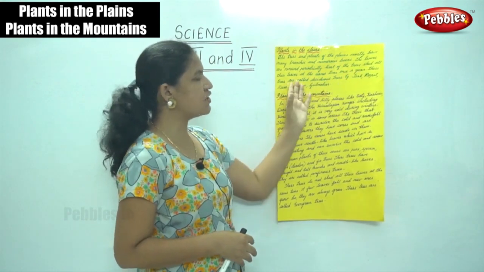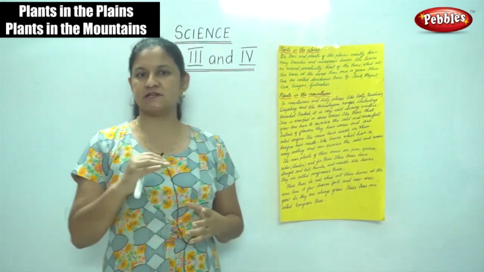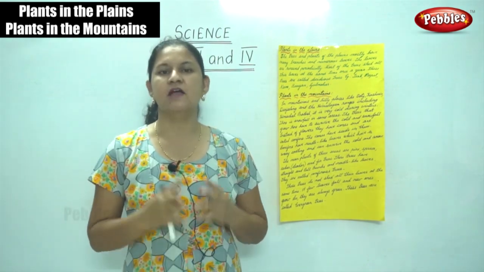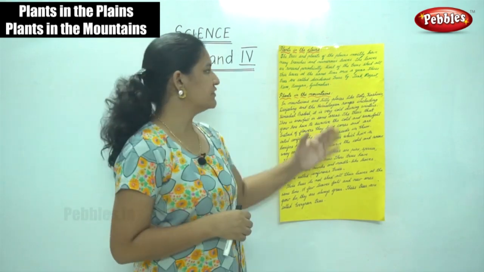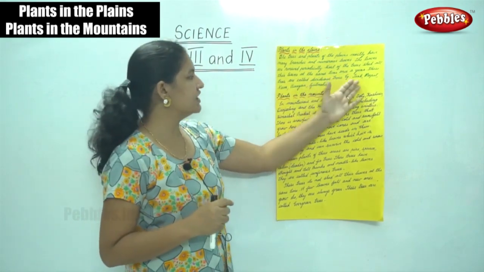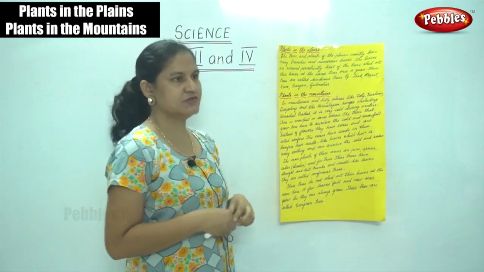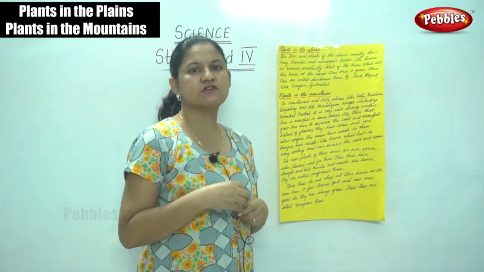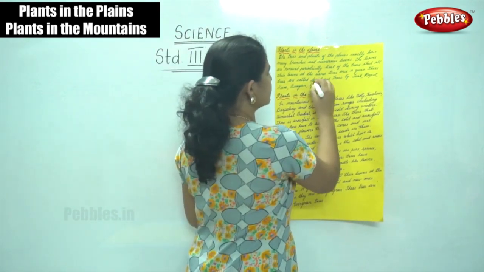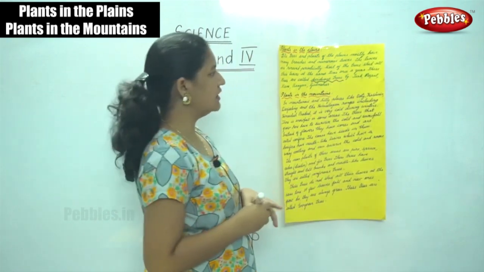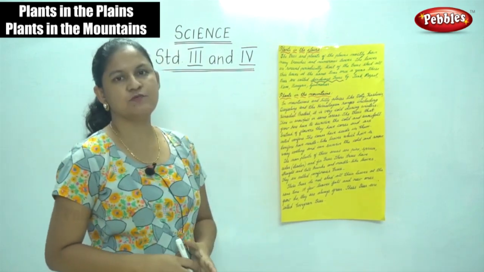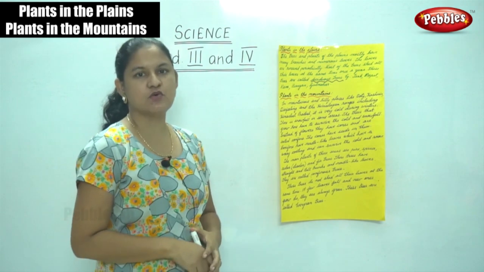Most of the trees shed all the leaves at the same time. There are certain trees wherein all the leaves of the plant drop down at the same time and then fresh leaves come up, once a year. These trees are called deciduous trees. Examples are your teak, your peepal, your neem, banyan and gulmohar. So these are the trees that grow in the plains.